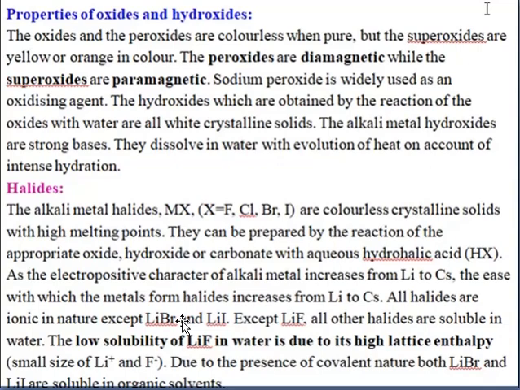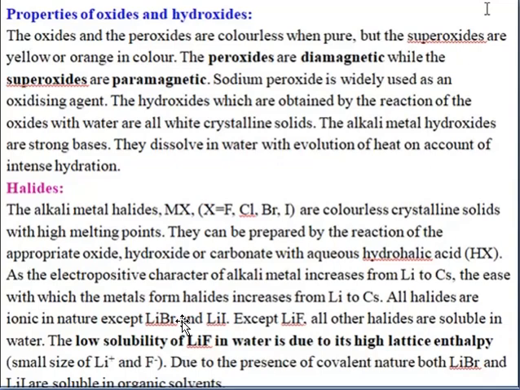So they will form the solids. If you take the sodium hydroxide, it is a solid crystal. If you take the potassium hydroxide, it is a solid crystal. So these alkali metal hydroxides are strong bases. They all undergo an exothermic reaction when they are dissolved in water.